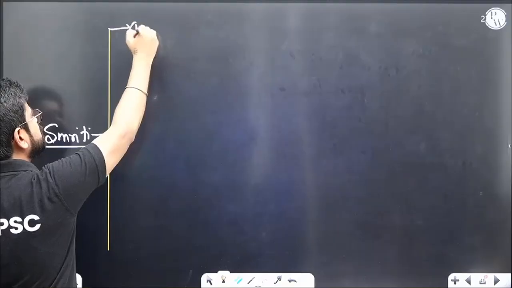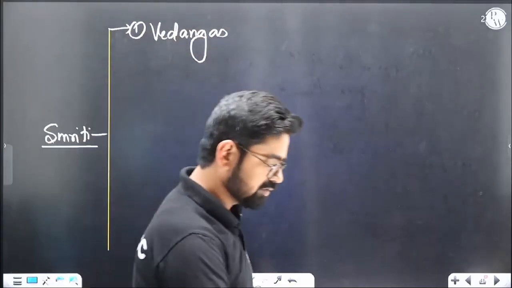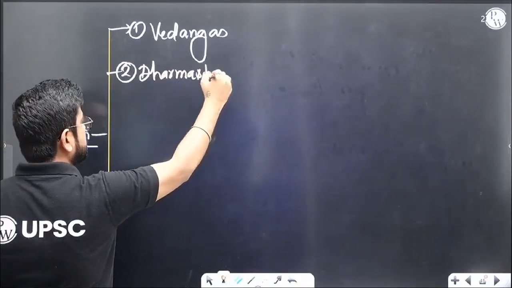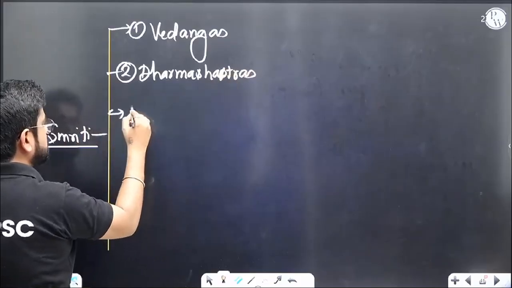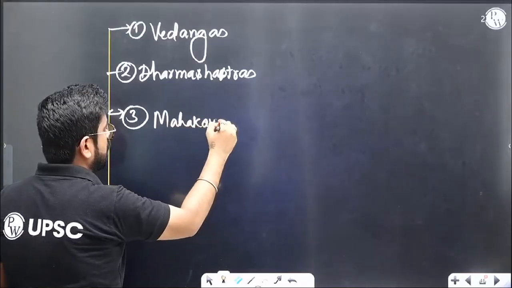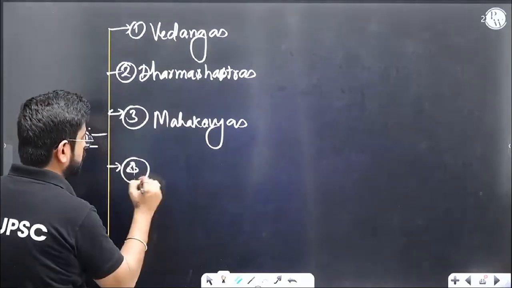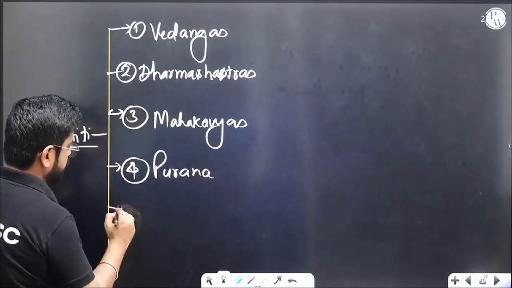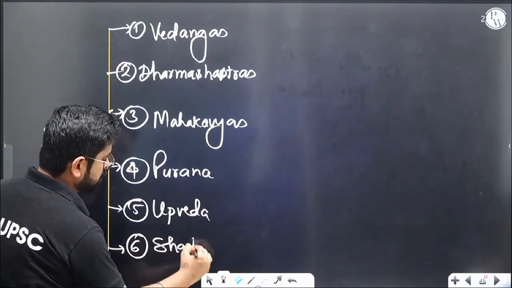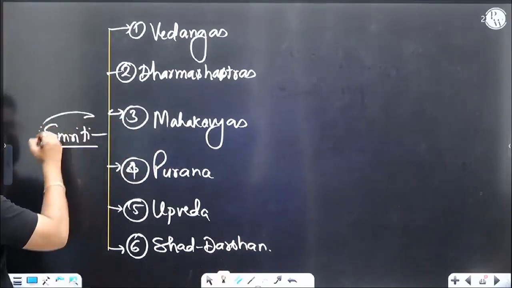So, first Smriti literature is Vedangas. Right, let's list them. Second is Dharma Shastras. Third is our Mahakavyas. Fourth is your Purana. Fifth is your Upaveda. And sixth is your Shaddarshan. Shad means 6, six Darshans. Right, the total 6 Smriti literatures we will discuss.